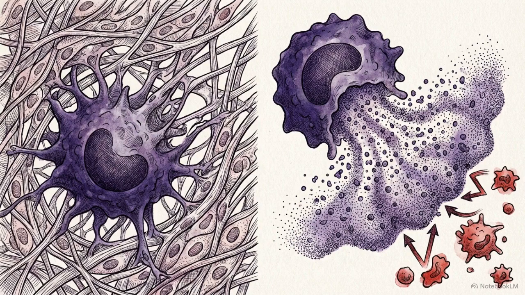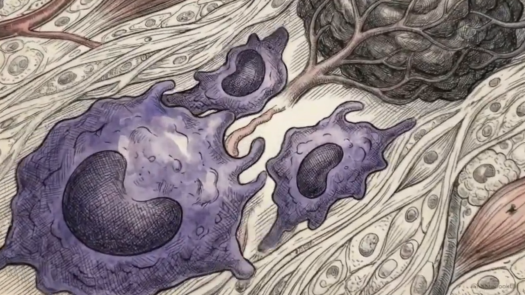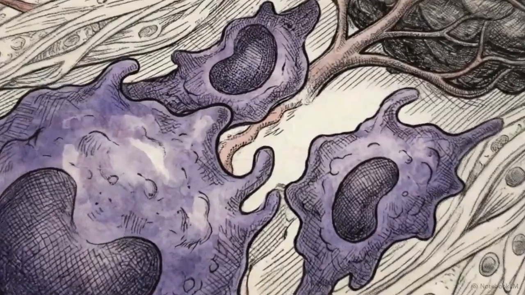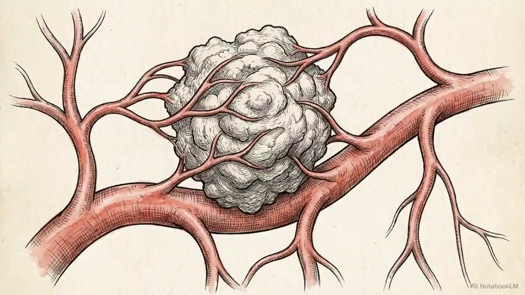The M2 phenotype is an immunosuppressive state where macrophages actively repair tissue and suppress inflammation. Once locked into this M2 state, these macrophages actively promote tumor growth, assist in local tissue invasion, and drive angiogenesis. Angiogenesis is the biological formation of new blood vessels, which tumors co-opt to secure their own blood supply.